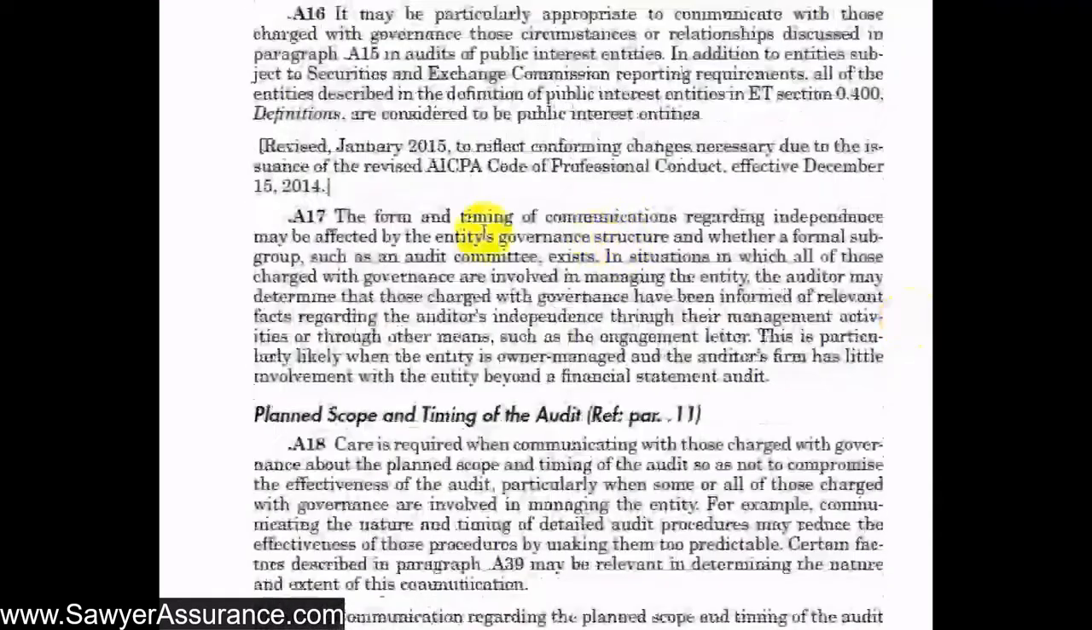That might be especially appropriate to communicate in circumstances where we're auditing a public interest entity, for instance, a government audit. And next, in situations where all of those charged with governance are also members of management, we may find that our communications with management were enough to satisfy these requirements to communicate to those charged with governance, so we don't need to do it twice. And so if we have an engagement letter with management who are also members of those charged with governance, for instance, an owner-manager, then we don't need to have two separate letters or communicate with the owner-manager twice.